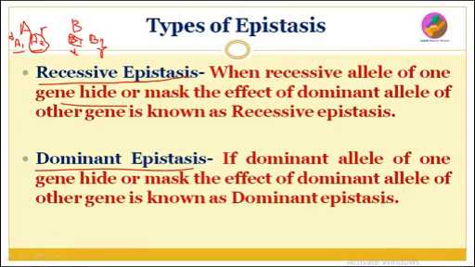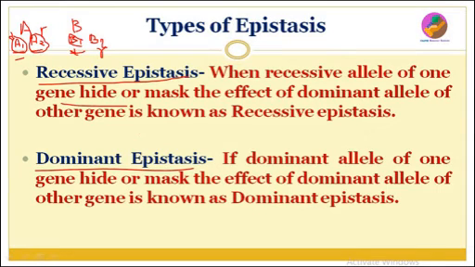When the dominant allele of A gene masks the expression of the dominant allele of B gene, it is known as dominant epistasis.